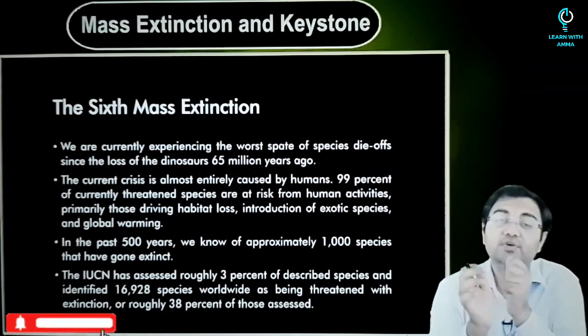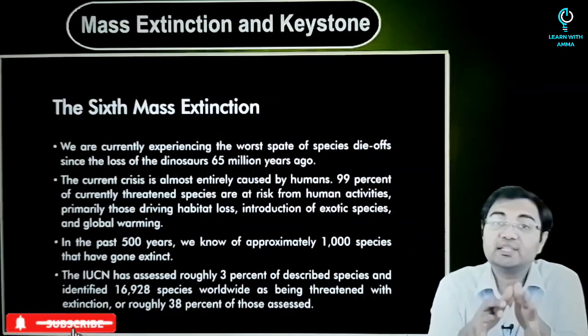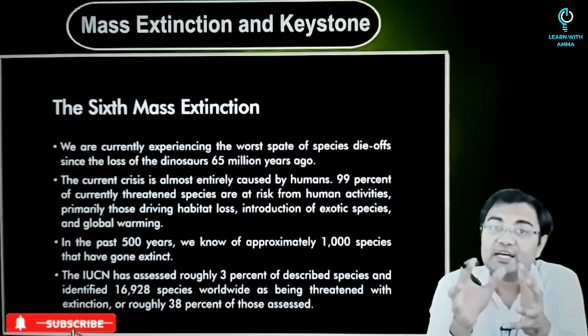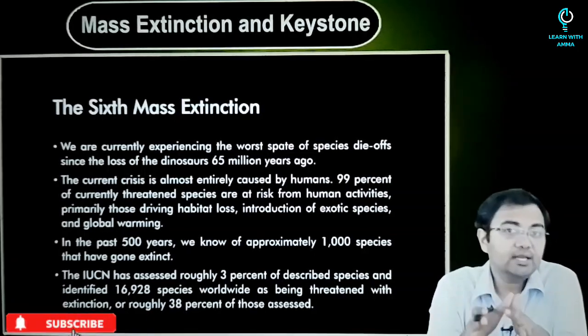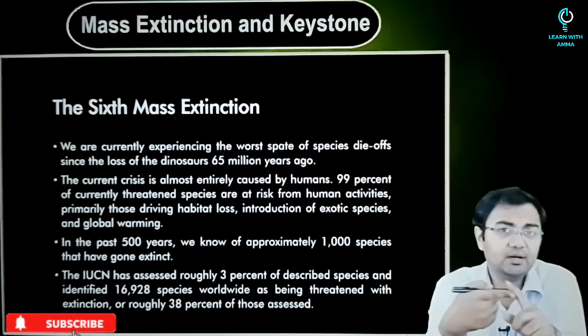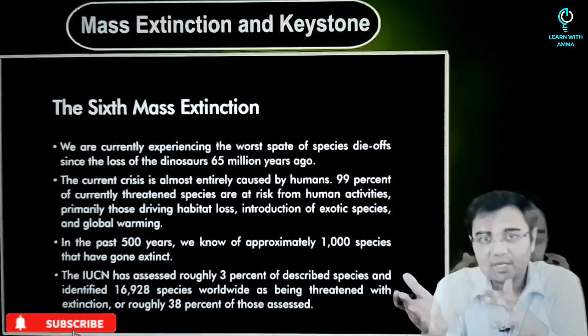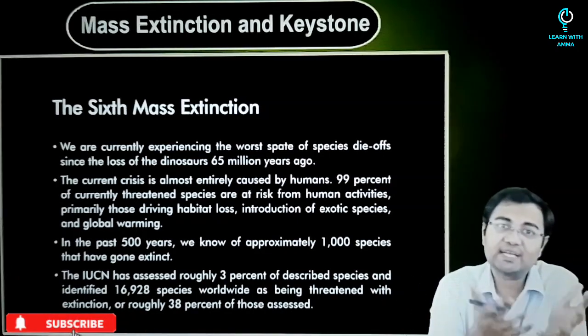Now we come to a very, very important topic, and this is a topic that concerns us very deeply today. We are looking at another mass extinction. Until now, we have seen various reasons: volcanic eruptions, climate change, continental drift, the meteorite strike. In the case of the meteorite strike, you can say it's an accident.